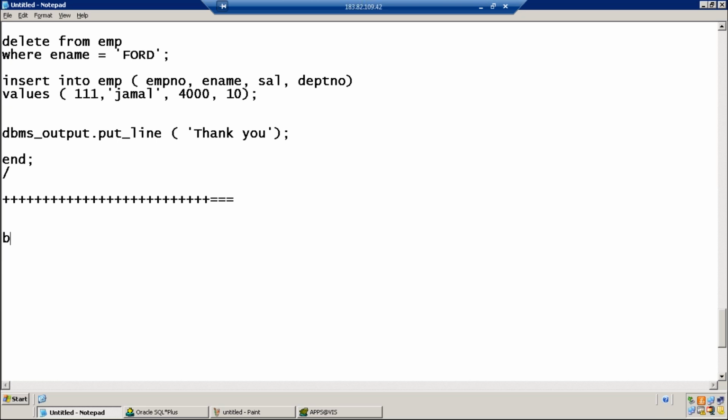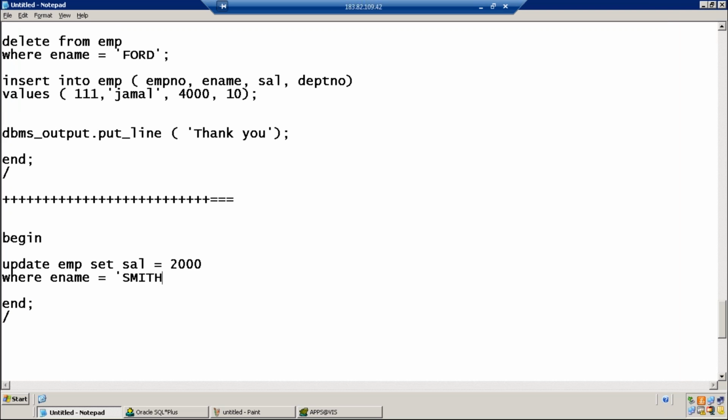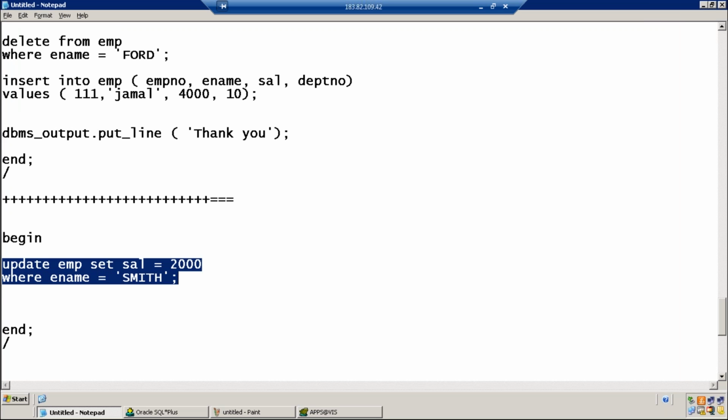Now look at this. Smith. Is it a valid update command?